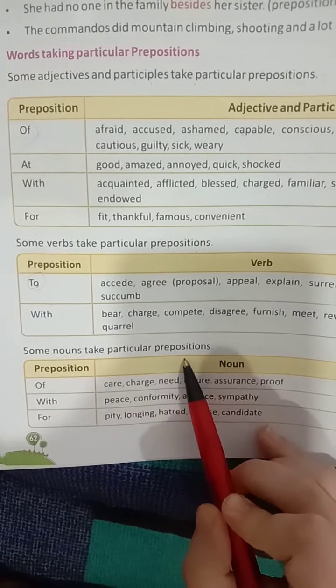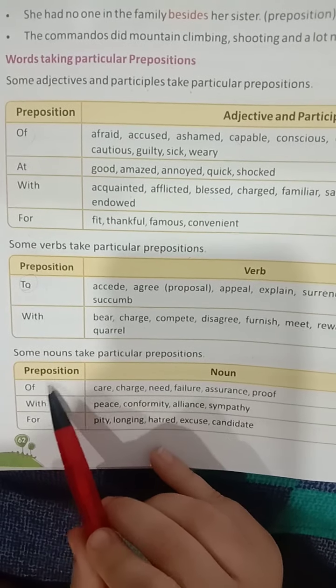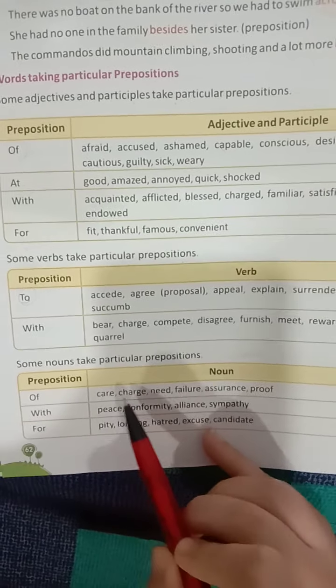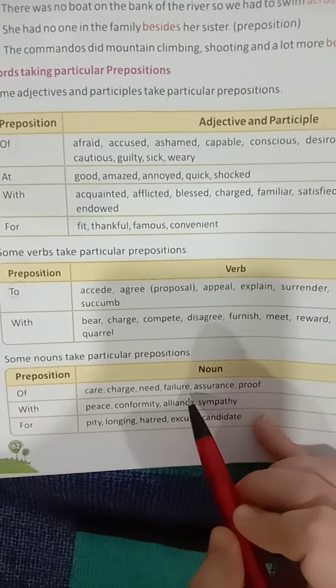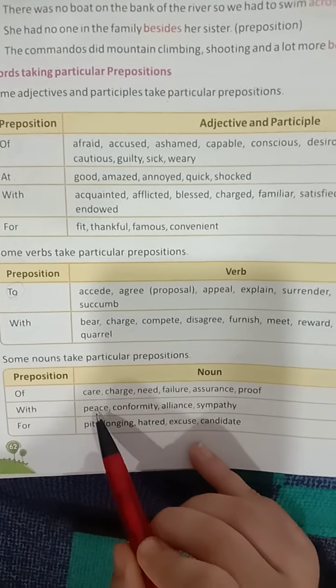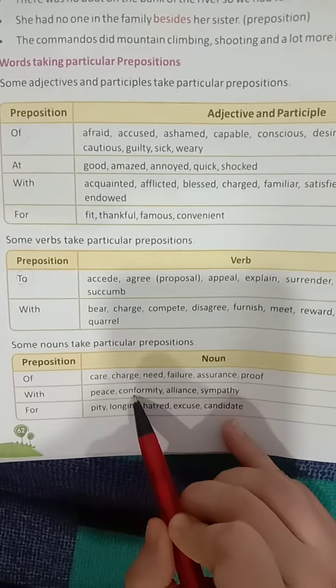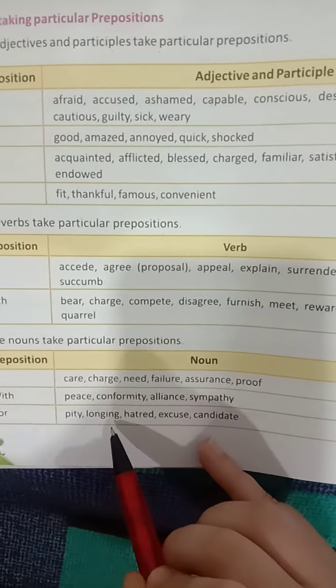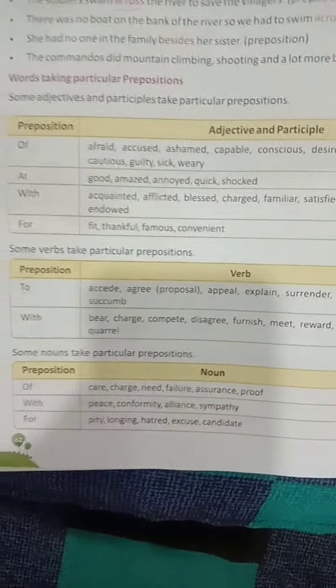Some nouns take particular prepositions. So preposition of: care of, charge of, need of. With: peace with, conformity with, alliance with, sympathy with. For: pity for, longing for, hatred for, etc.